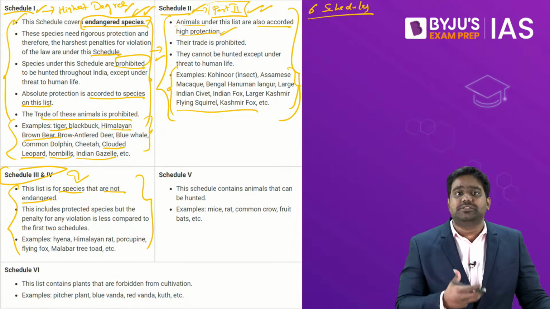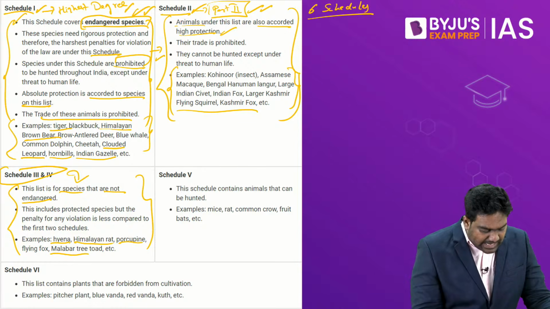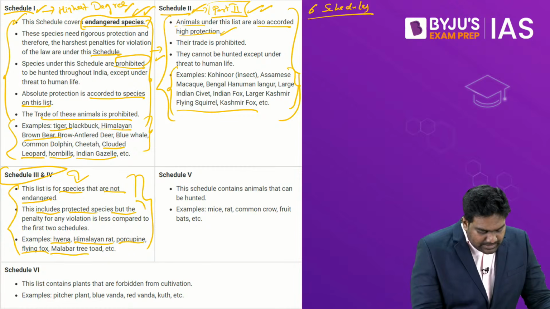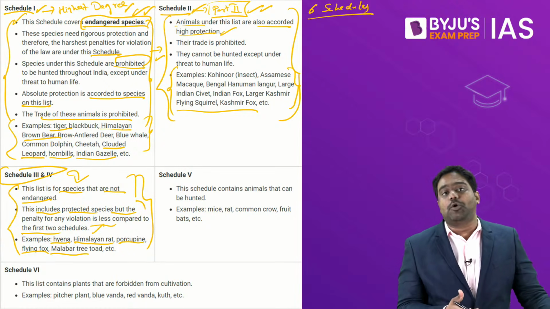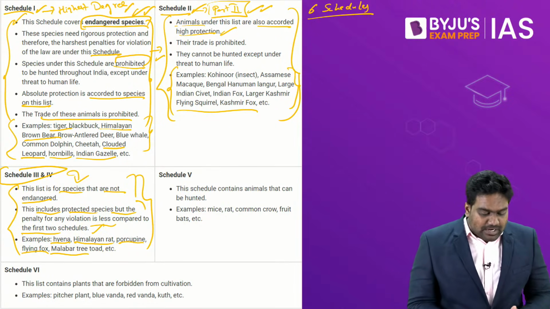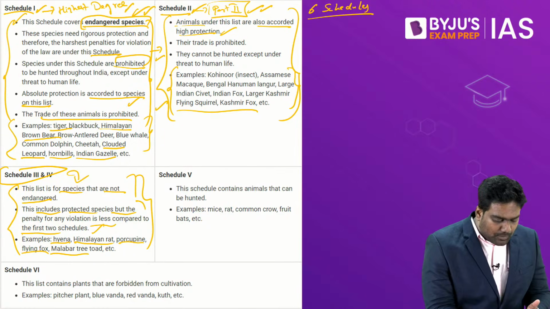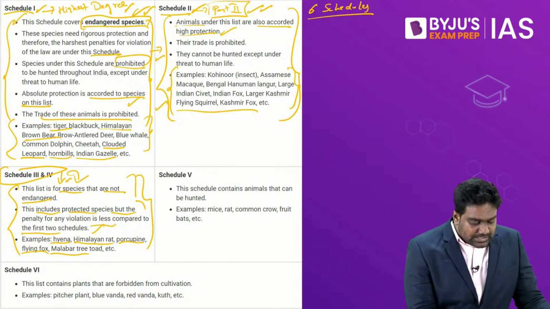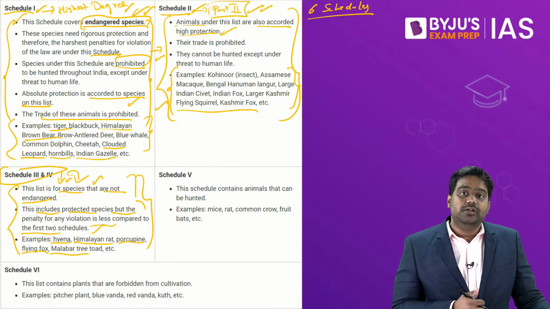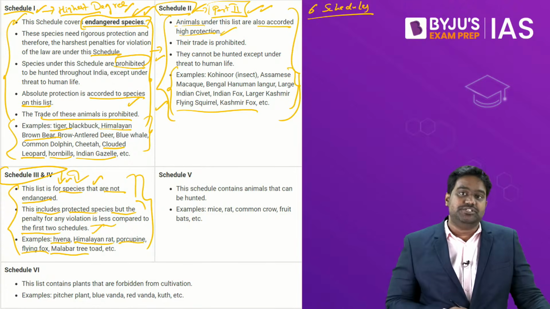Then comes Schedule 3 and 4, where species that are not endangered are listed. Species which don't face a major threat are listed over here. For example, the hyena, the Malabar tree toad, Himalayan rats, porcupines, etc. So the hunting and poaching of these animals is also prohibited, but the punishment, the penalties are slightly lower. When compared to Schedule 1 and Schedule 2 species, the punishment and the penalties given are lower under Schedule 3 and Schedule 4, because these species of animals and birds are not endangered, they are not threatened. So the highest degree of protection is reserved for Schedule 1 and Part 2 of Schedule 2 species.